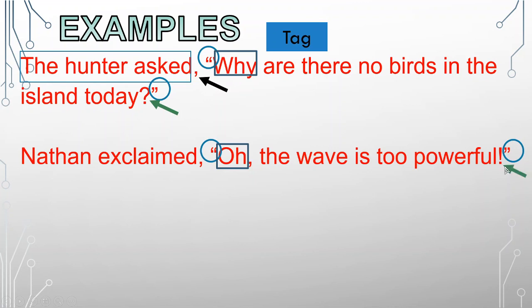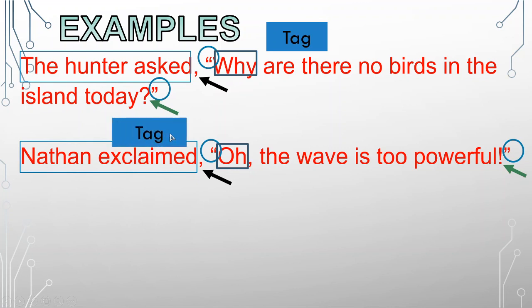And remember again, in between the two groups of words, there should be a comma. So this is the first part, Nathan exclaimed, which we call the tag, comma, and then this, "Oh, the wave is too powerful," is the second part, which we call the direct quotation. So this sentence is correct.